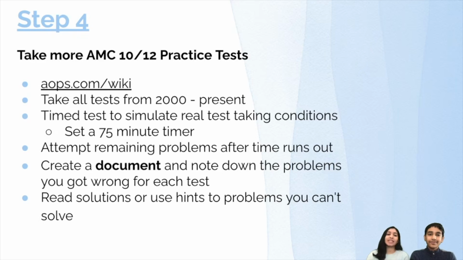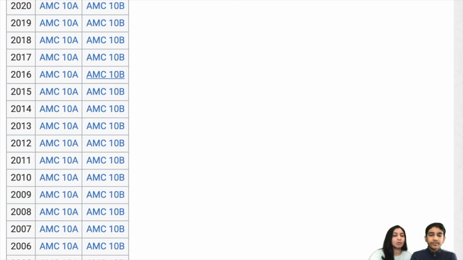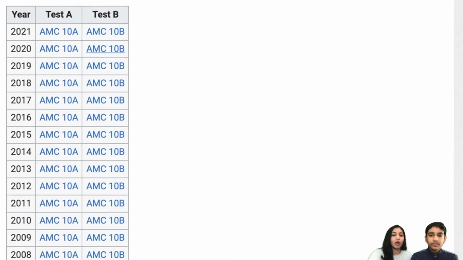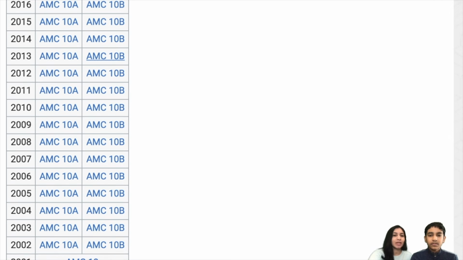So step 4 is to take more AMC 10/12 practice tests. And you can do this on the AoPS wiki, and the link is provided right there. So the AoPS wiki gives you a list of all of the AMC 10 practice tests, as you can see here, from 2000 to 2020.